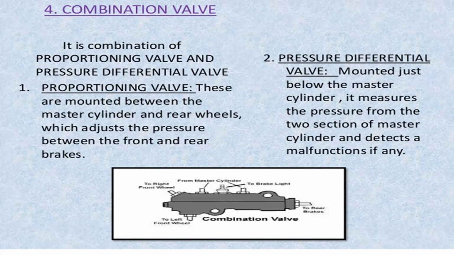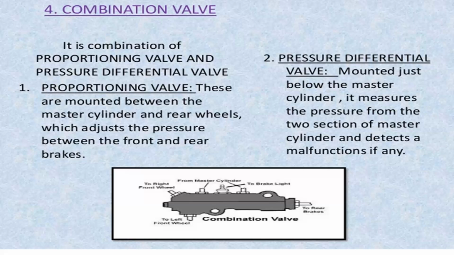You can see the pressure differential valve is mounted just below the master cylinder. It measures the pressure from the two sections of the master cylinder and detects malfunctions, if any. These are the two valves in the braking system.